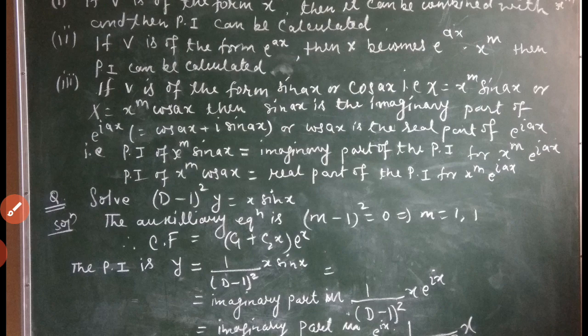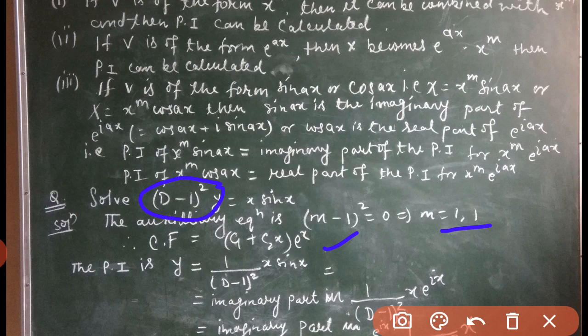For the solution, we first find the auxiliary equation. The auxiliary equation is (m minus 1) whole square equals 0, and this implies m equals 1 and 1. This will give the complementary function equal to (c1 plus c2 x) into e to the power x. Okay, so the complementary function is done. Now the next is our particular integral. For the particular integral, we write like this: the PI is y equal to 1 divided by (D minus 1) whole square into x sin x.